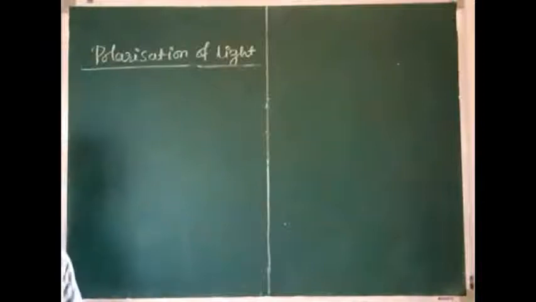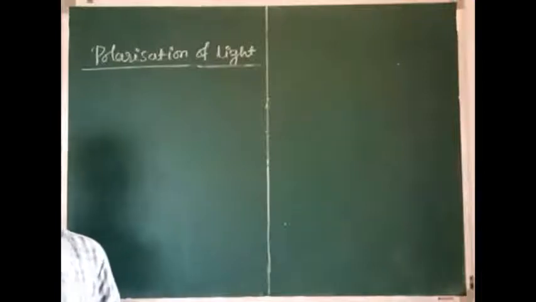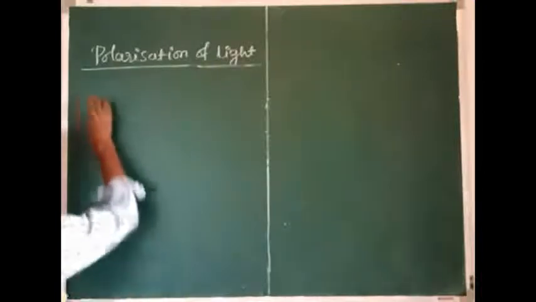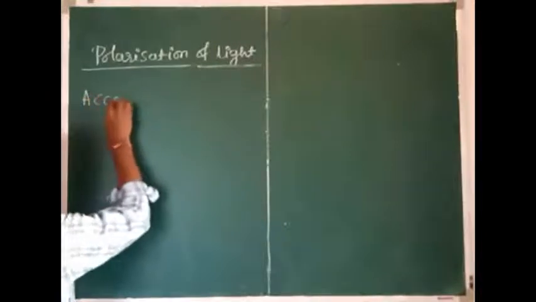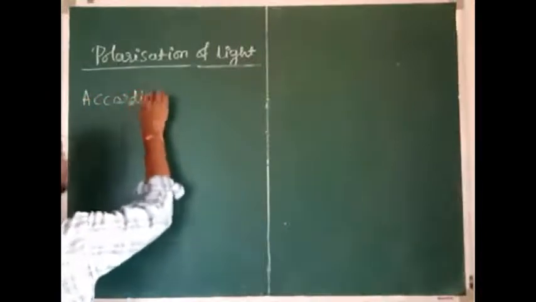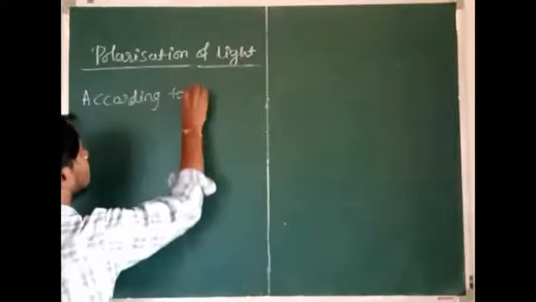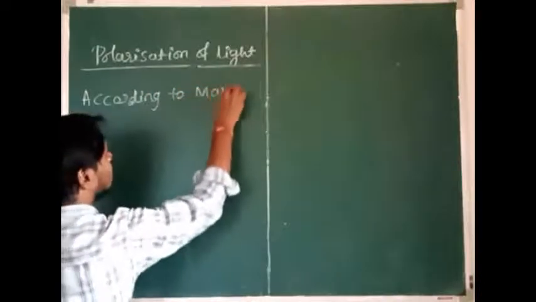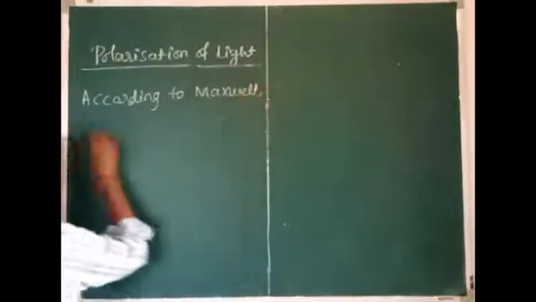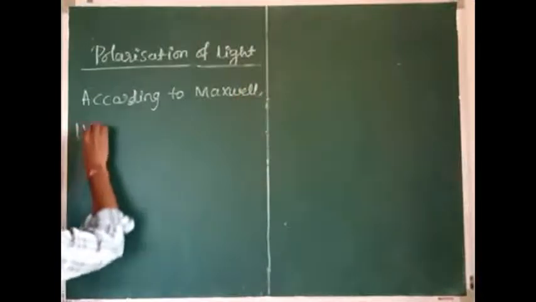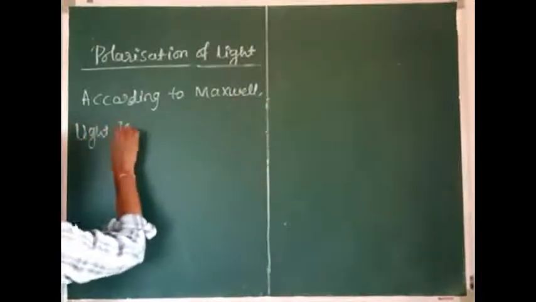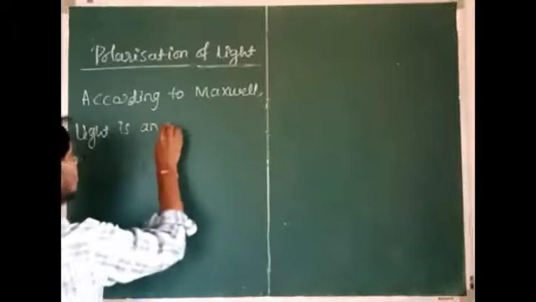So why is light called an electromagnetic wave here? Because light contains the vibrations of electric field vectors and also magnetic field vectors. According to Maxwell, light is an electromagnetic wave.